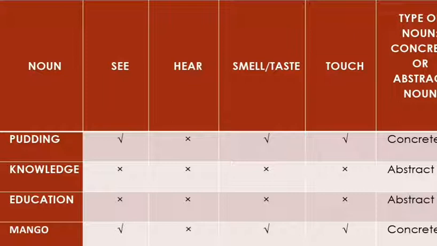Next, mango. We can see mango. We can smell or taste it. We can touch it, but we cannot hear it. So it's a concrete noun again.